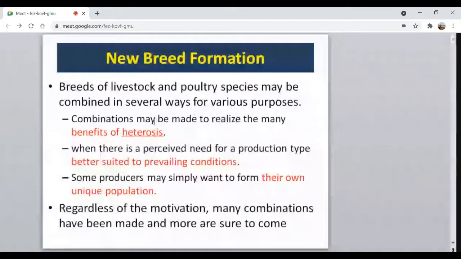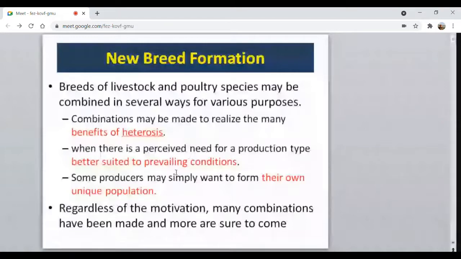Why we are crossing: we want to take the benefits of heterosis. We need a new type of breed which is well suited to our prevailing conditions, because the existing breeds are not suitable for these prevailing conditions. That means we need another one which possesses so and so characteristics as per our interest.